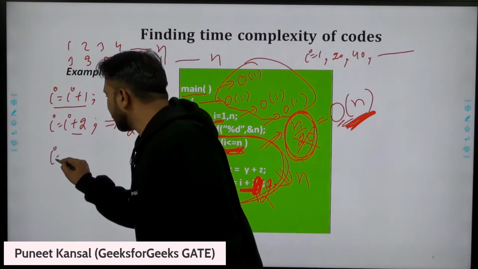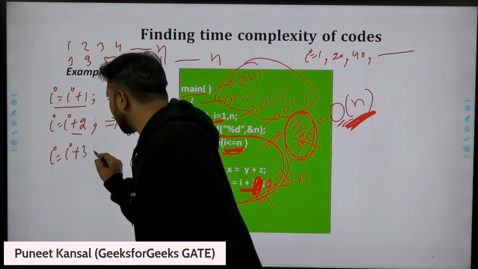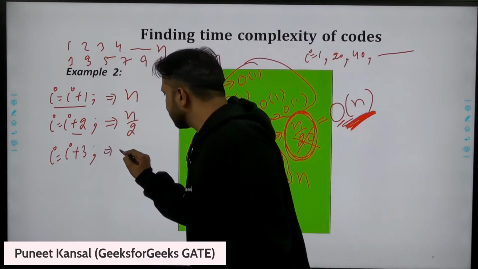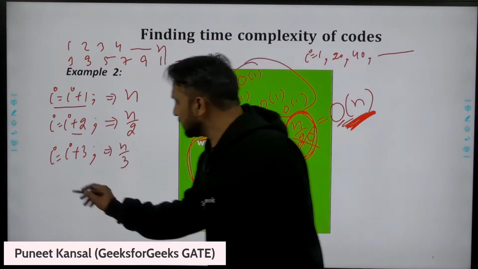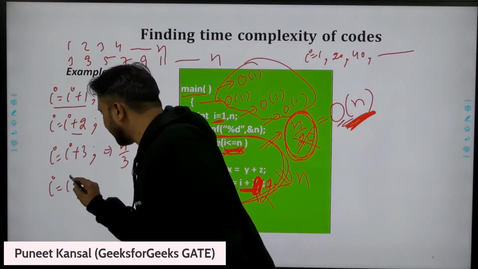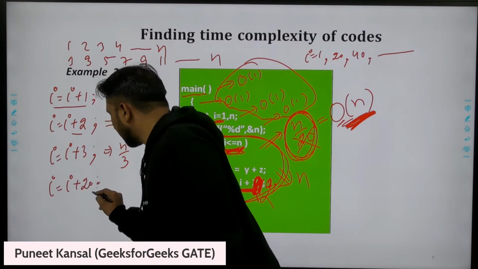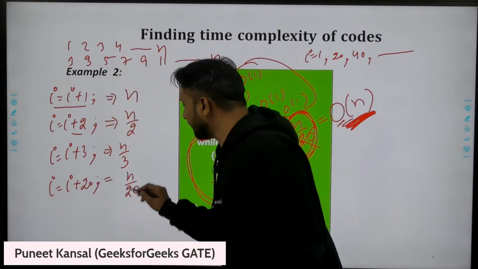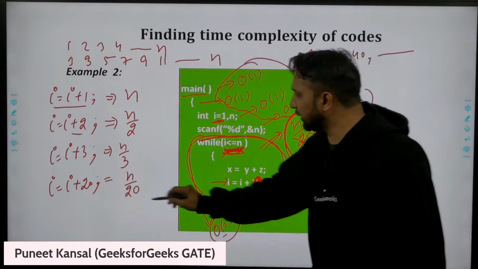Now I'm incrementing i equal to i plus 3. How many times will this loop execute? N by 3 times. Okay, now I'm incrementing the i value with 20. So this loop will execute n by 20 times.